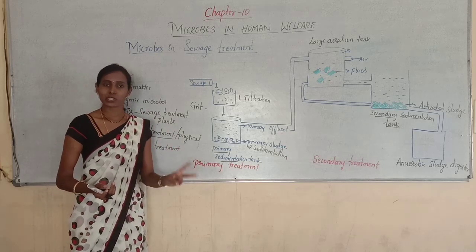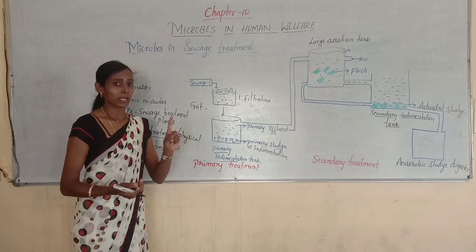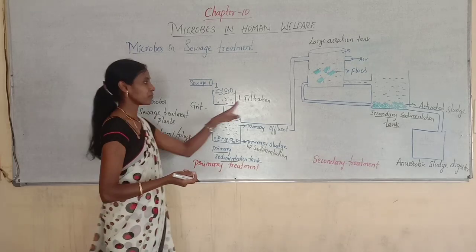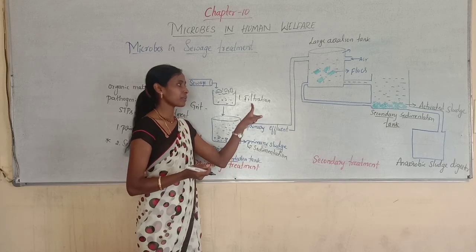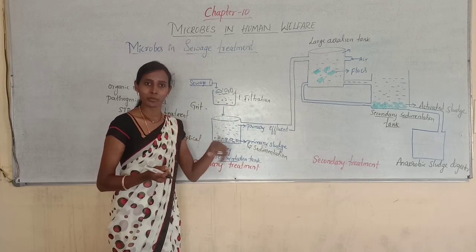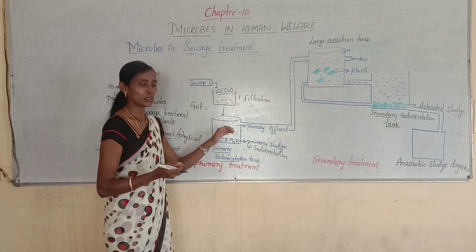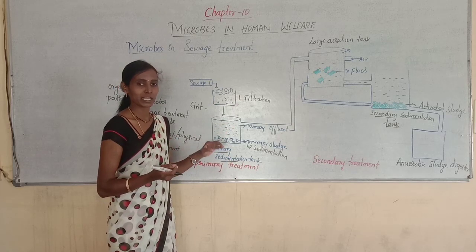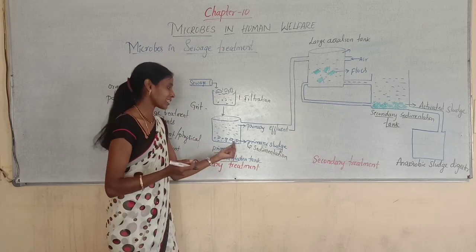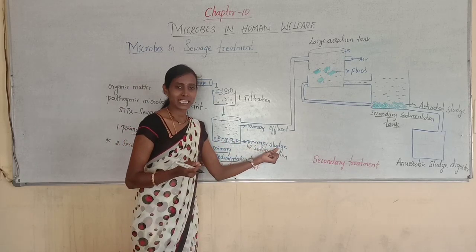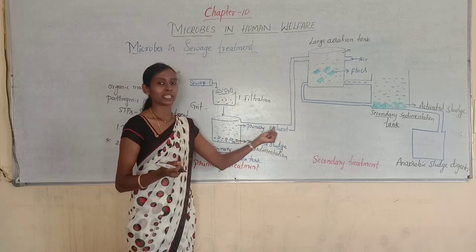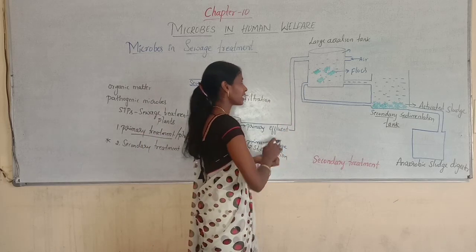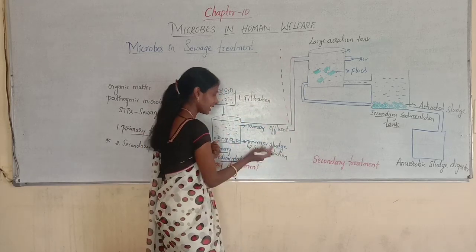So sewage treatment involves two steps. One is primary treatment. Primary treatment is the first treatment given to sewage. It involves two steps: filtration and sedimentation. During filtration, all the floating debris will be removed physically, and later it is passed into a sedimentation tank where all the suspended particles and grit particles will be allowed to form a sediment. That sediment is called primary sludge and the supernatant is called primary effluent, and this primary effluent is now taken for secondary treatment. So till here it is primary treatment.